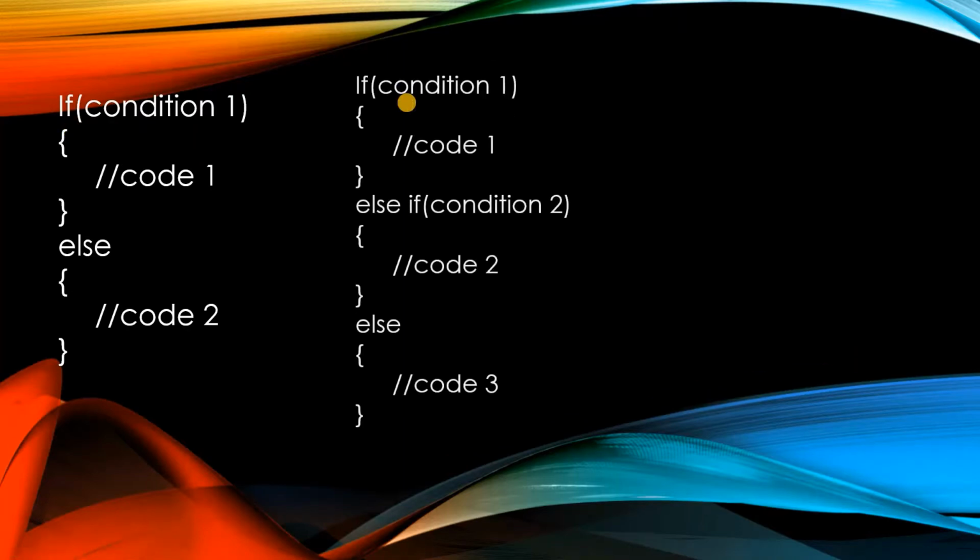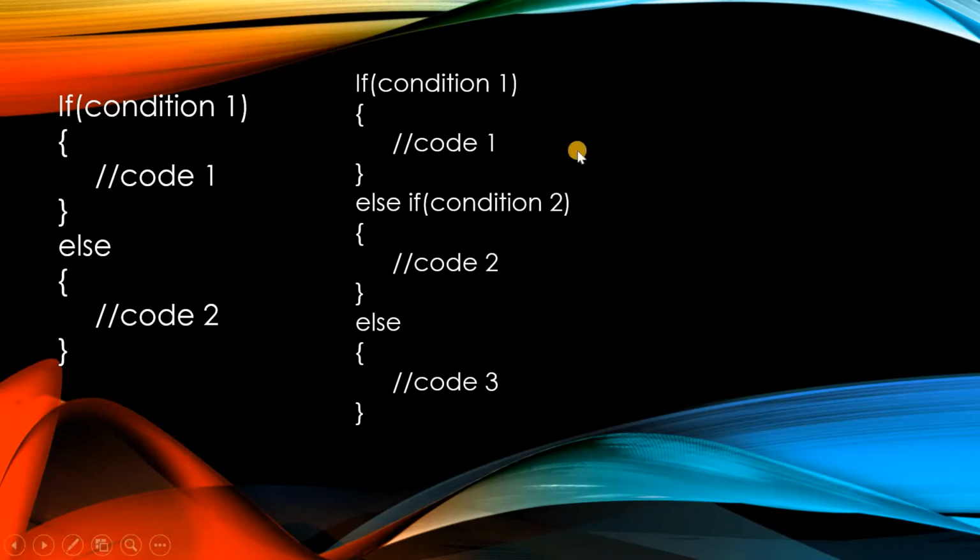This if-else loop has a condition 1 that has to be executed. Separate code exists for condition 1, and for the rest of the conditions, we can execute the code 2. In that scenario, this kind of loop is very helpful. Let us consider another scenario where condition 1 has some specific code 1 to be executed. Condition 2 has some code 2 that needs to be specifically executed. Otherwise, all the rest of the conditions could execute code 3.